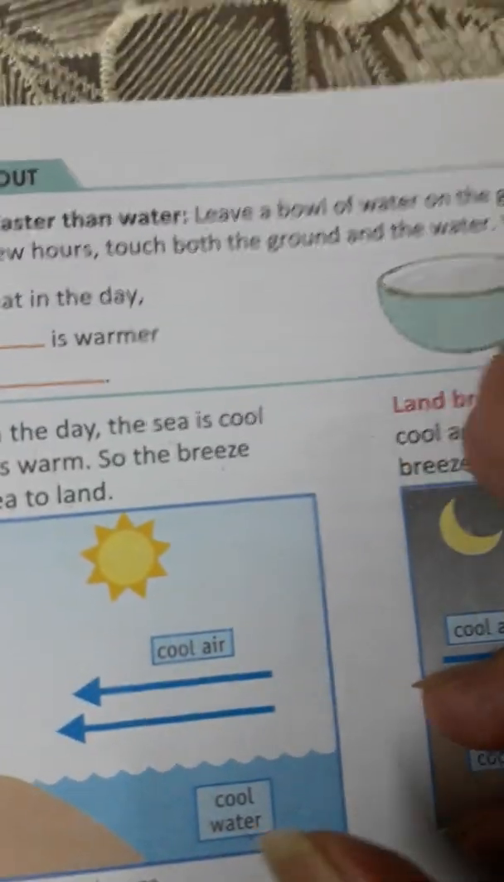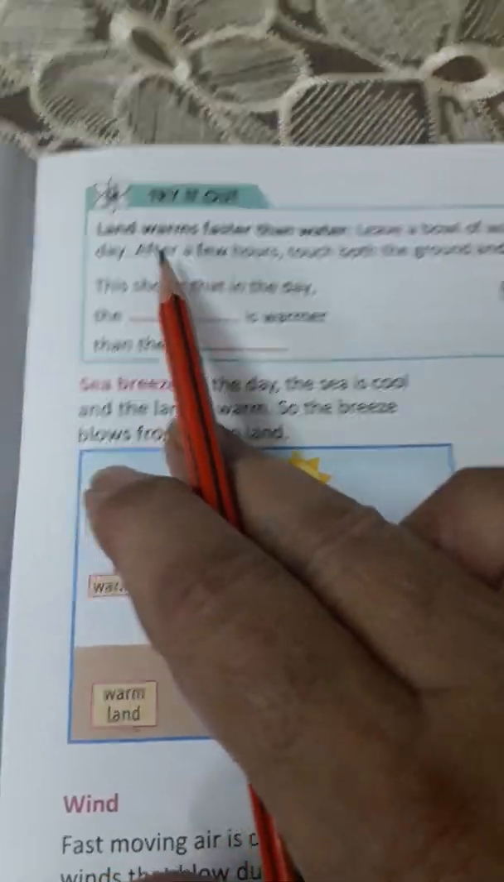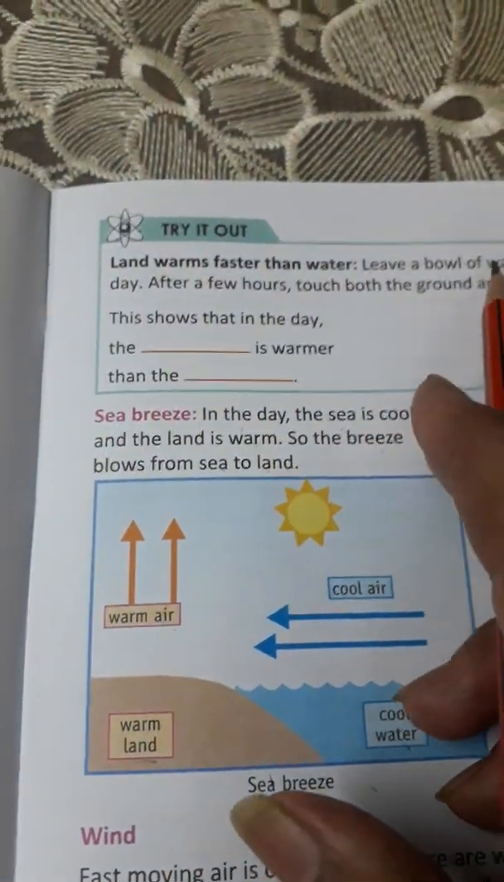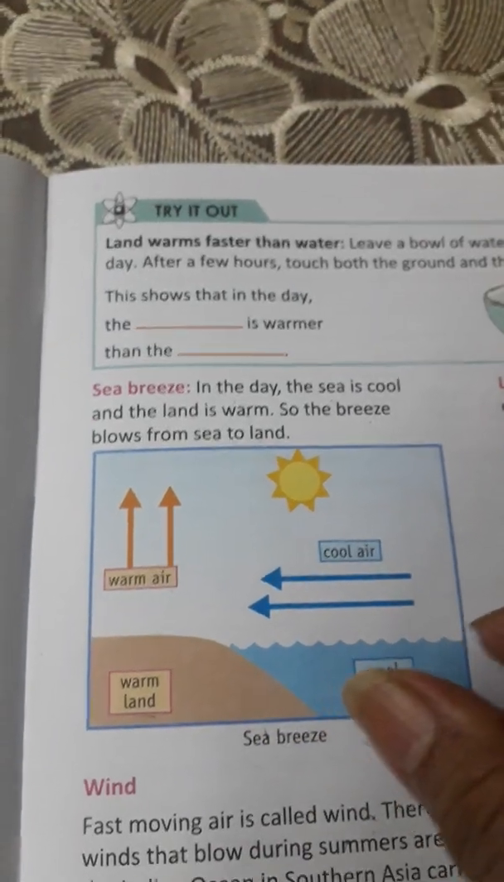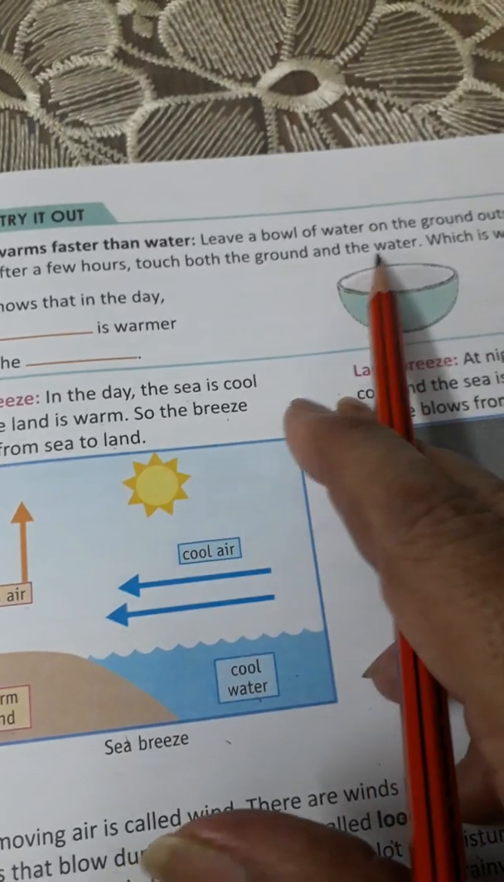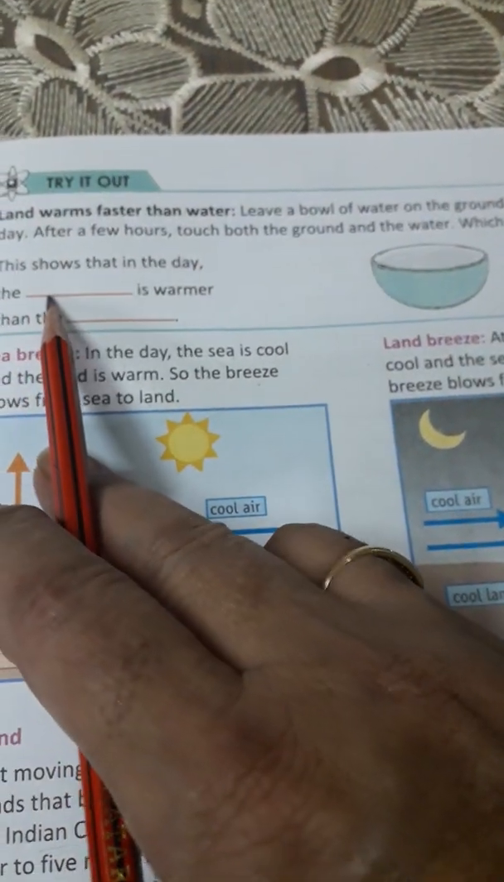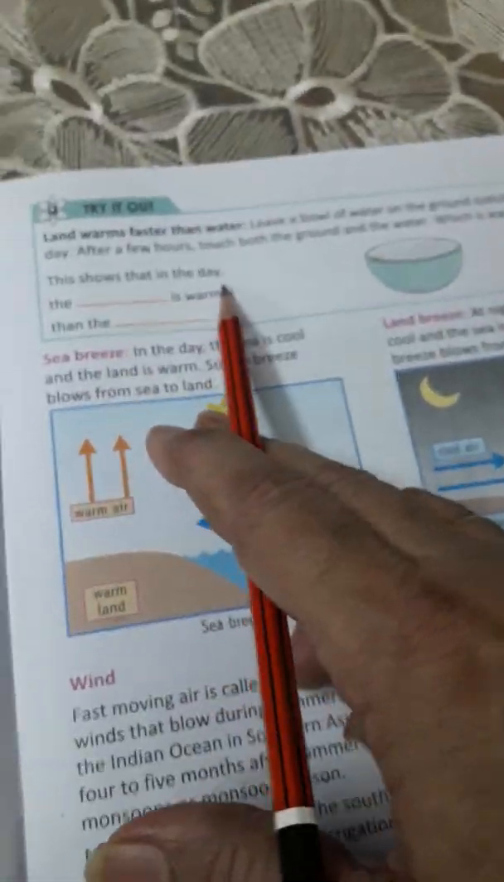The land warms faster than water. Keep a bowl of water on the ground outside on a sunny day. After a few hours, touch both the ground and the water and see which is warmer. This shows that the land warms faster than the water.